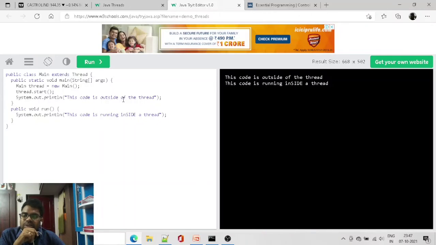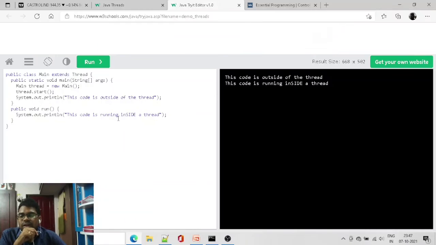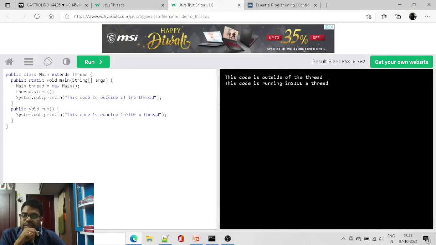System.out.println: this code is outside of the thread, and here we are telling that this is inside the thread. We are creating an object for the class and starting it, and we are printing the existing code of the program, and after that, inside the run function, the code running inside a thread is shown.